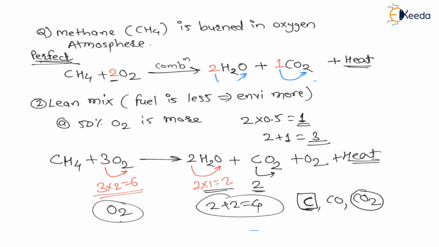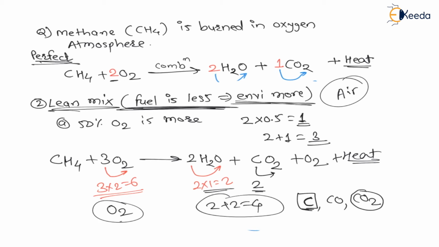So my dear students, it is always good to have lean mixture, it is always good to have fuel less, that means environment more. And generally air is the environment, and air is available freely, this is a free availability of air, right? And for fuel we need to buy this fuel, right? Always we have to purchase this fuel, therefore if fuel is less, that means we have to pay less, then it is always good. So my dear students, lean mixtures are always preferred over rich mixtures.